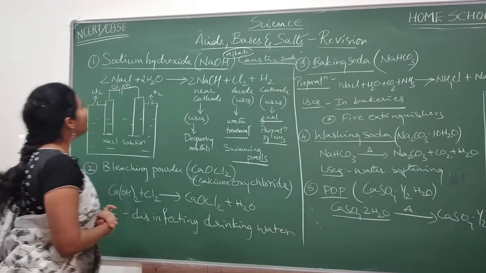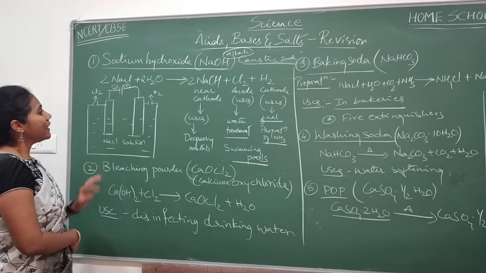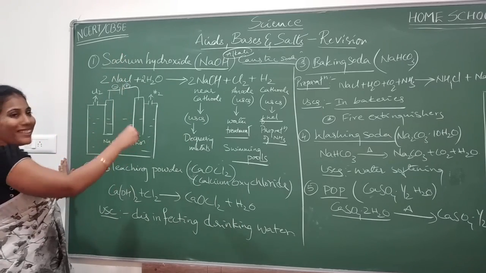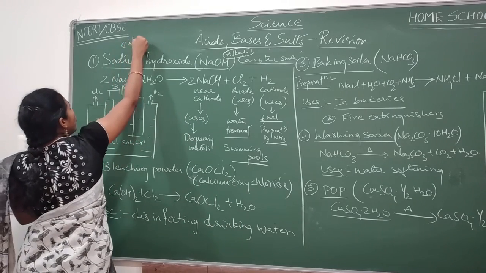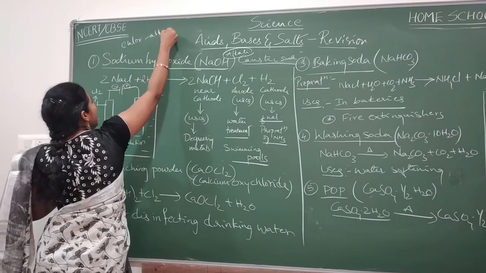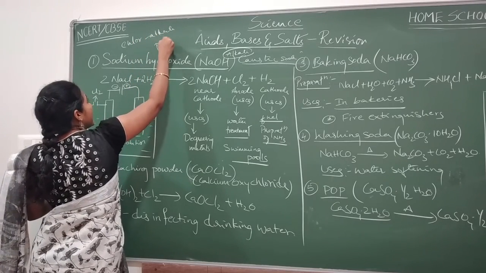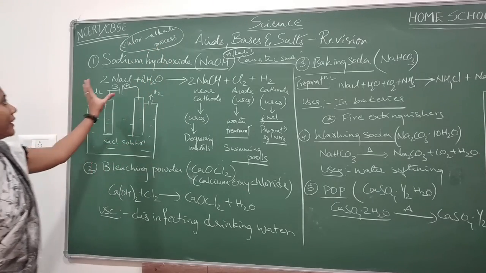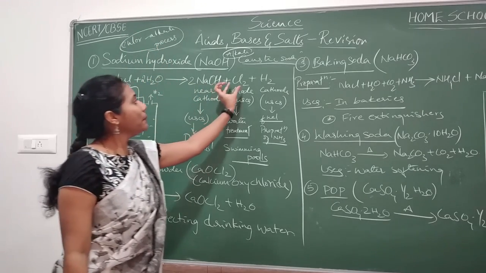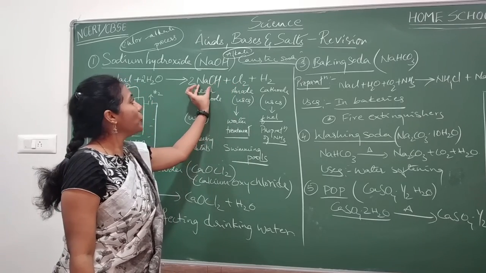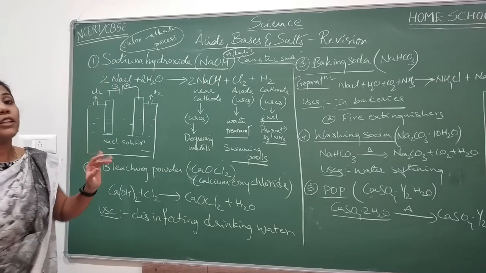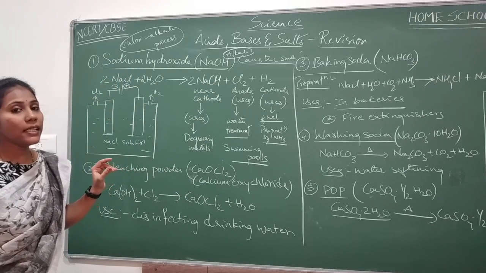Right? So how do we prepare sodium hydroxide? By the chlor-alkali process. Why do we call it the chlor-alkali process? In this process, we are preparing chlorine and also an alkali. That is why it is called the chlor-alkali process. So how do we do this?